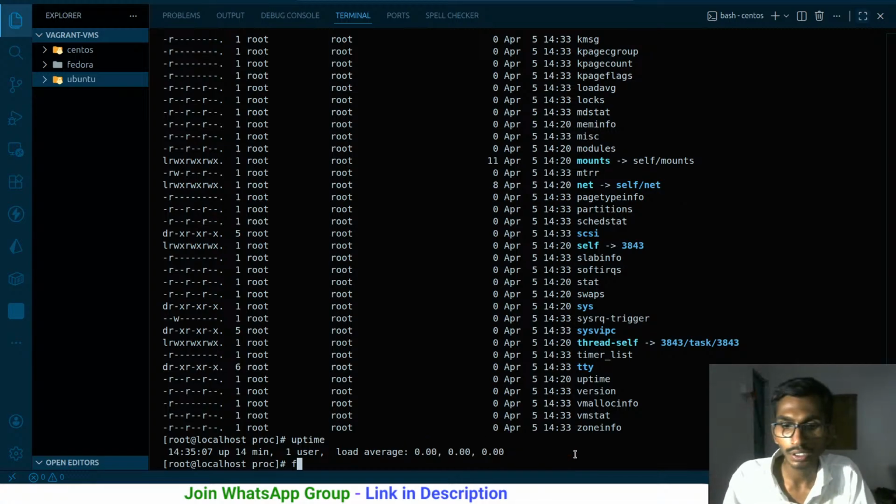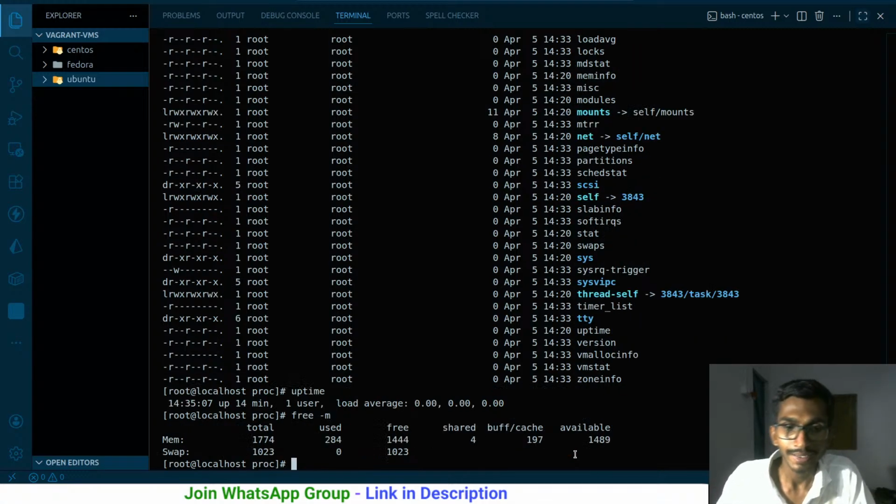Apart from this particular thing, if I say free -m, it just simply gives me the information of memory and swap. Memory in the sense how much memory I have: 1774, and 284 is being used, 1444 is free. This is of course in MB if I'm not wrong, because ultimately I have given this CentOS machine 2 GB.